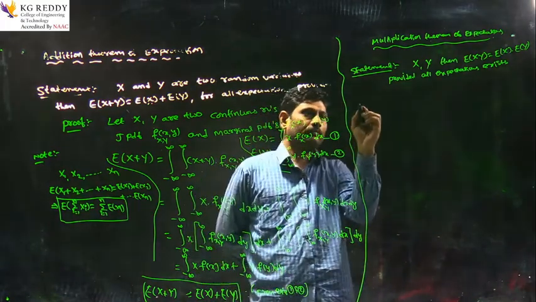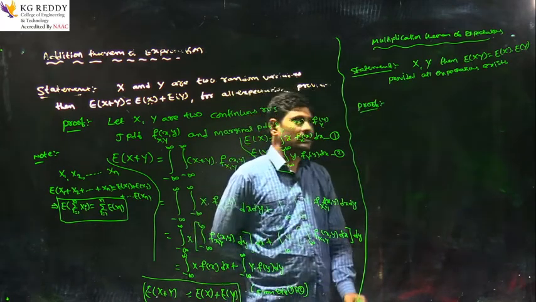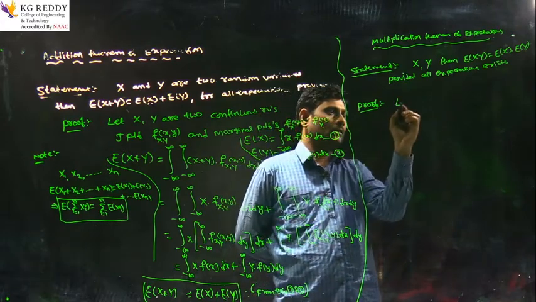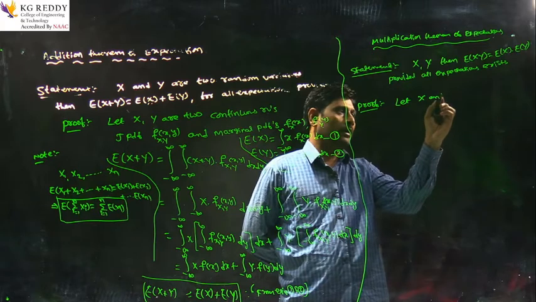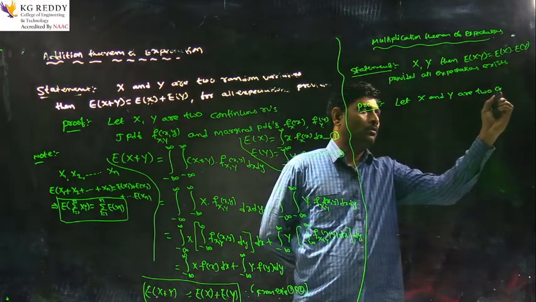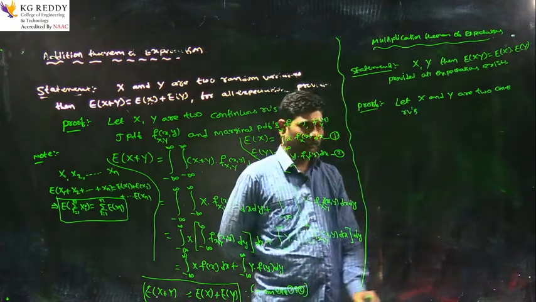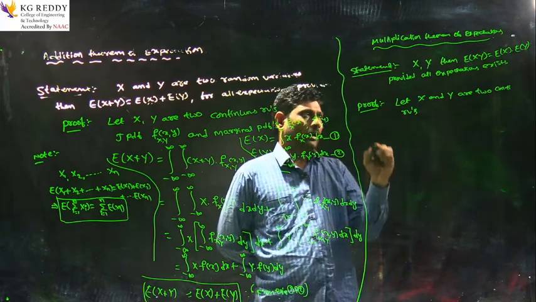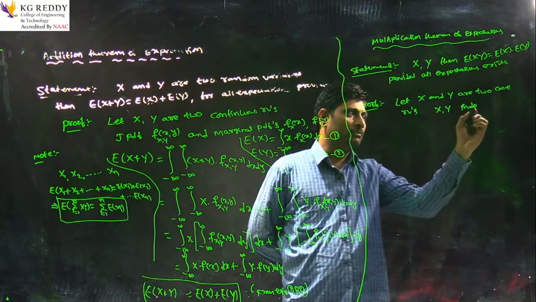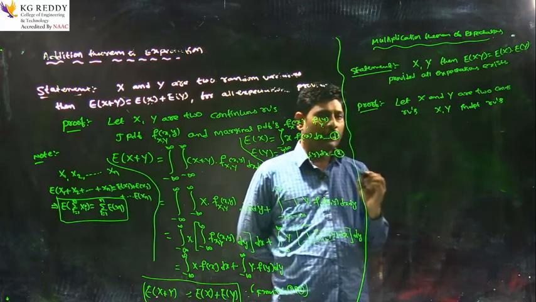Now, we can prove it in the discrete case or the continuous case, but I am proving it in the continuous case. So, let x and y be two continuous random variables. Here x and y are two independent random variables. This is most important. What is an independent random variable?